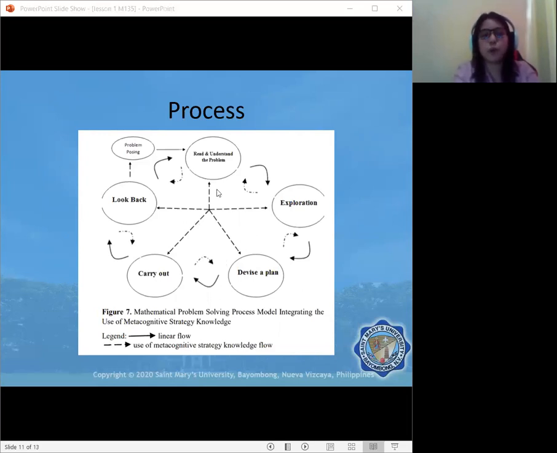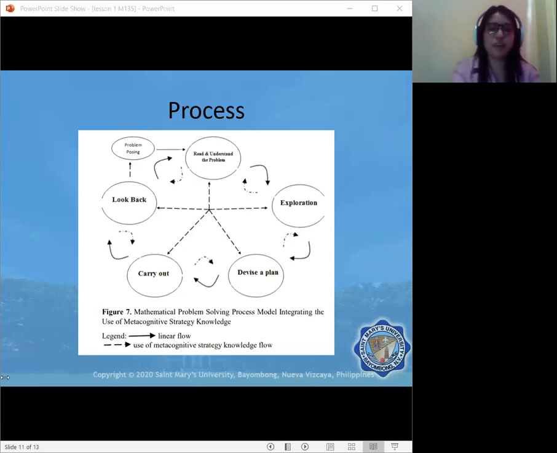So we have here broken lines placed to show that the solver can go back from one phase to another phase even without following the step from read and understand going to look back. Ideally, we follow that step, but because of the presence of metacognitive strategy knowledge, as mentioned, the tendency is we can go back to another phase, or we can even go to problem posing which creates another problem for us.